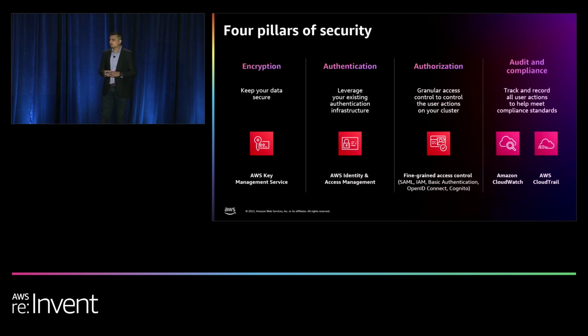And the last one is audit and compliance. We touched upon this a little bit on the previous slide, but it's important that we give you the features that can help you meet your audit and compliance needs: to track the usage of your cluster, to track the queries coming to your cluster, and to track what type of queries your users are sending. So over here, OpenSearch integrates with Amazon CloudWatch and AWS CloudTrail, where we send different types of audit logging data, and we'll be talking about these features shortly.